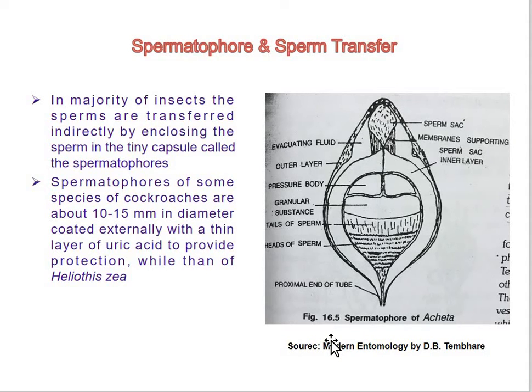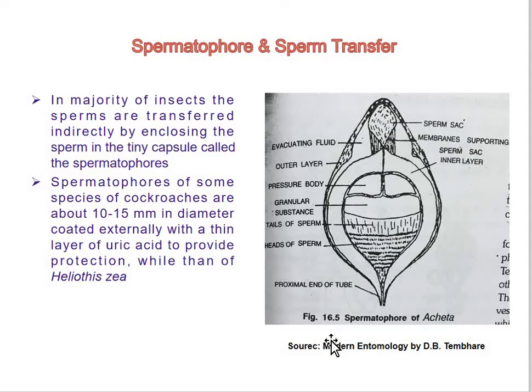The spermatophores are formed before mating in Gomphidae in Odonata, and in Gryllidae and Tettigoniidae in Orthoptera, while in other insects the spermatophore is formed at the time of copulation, at the time of mating.